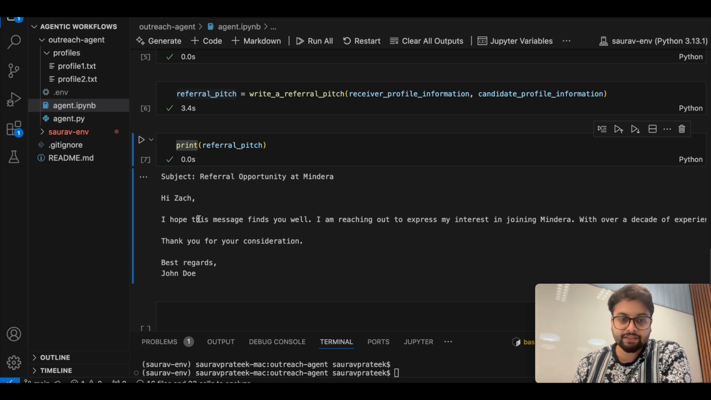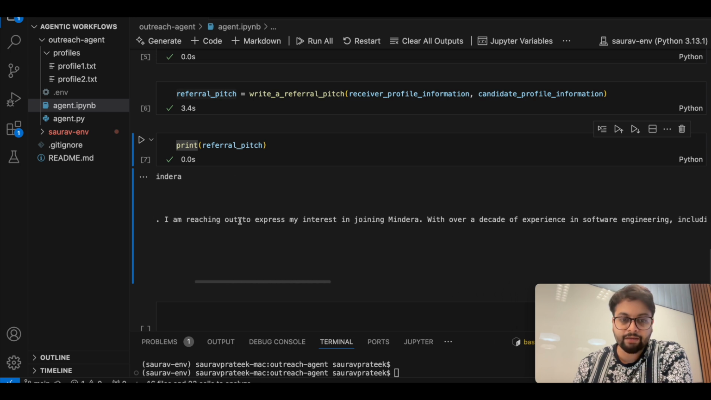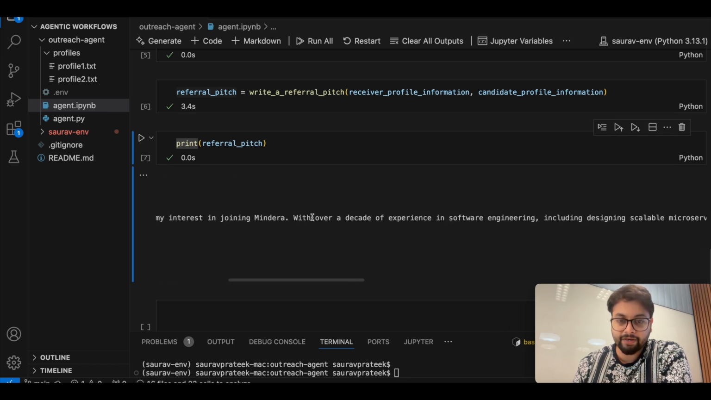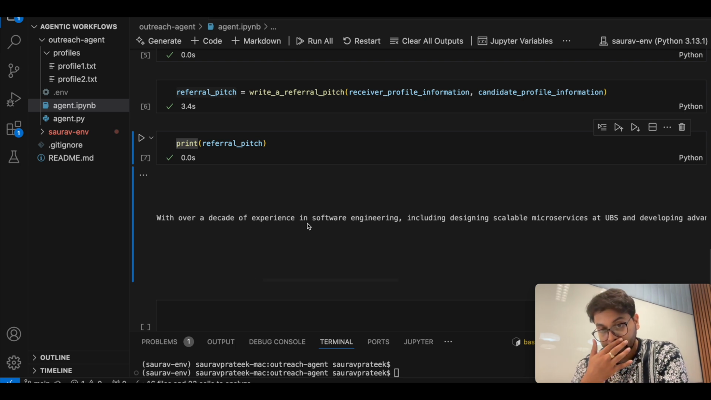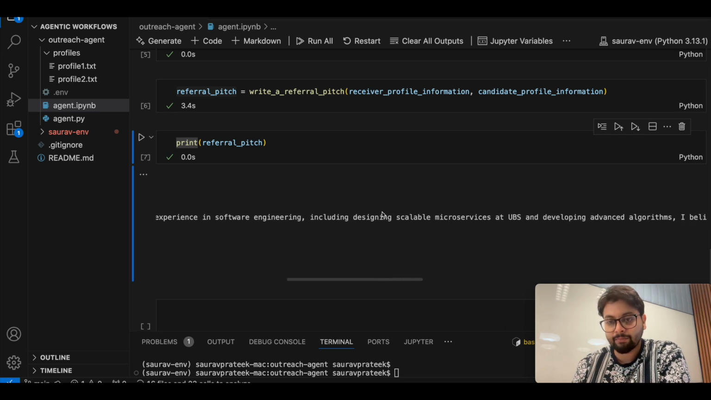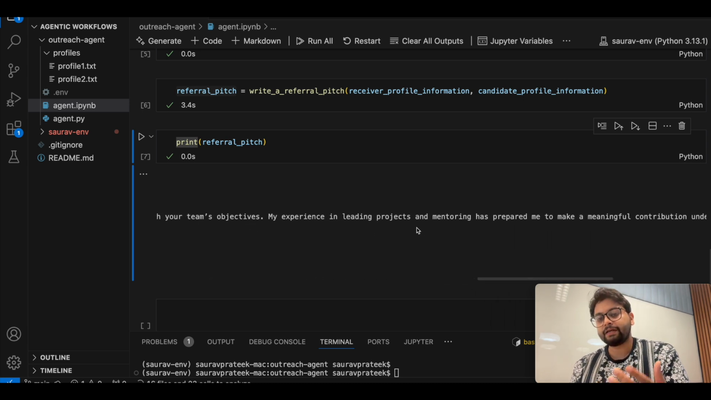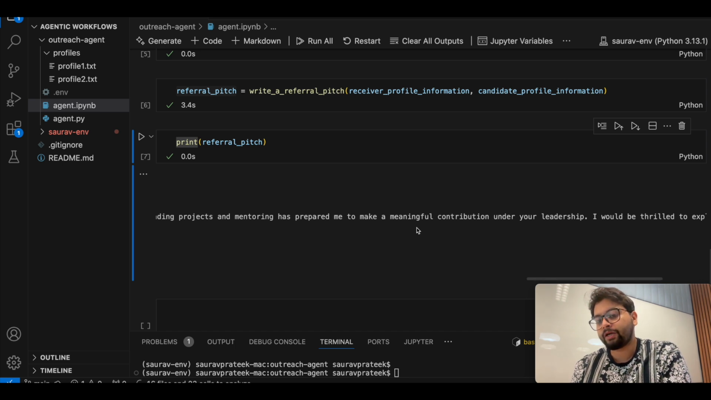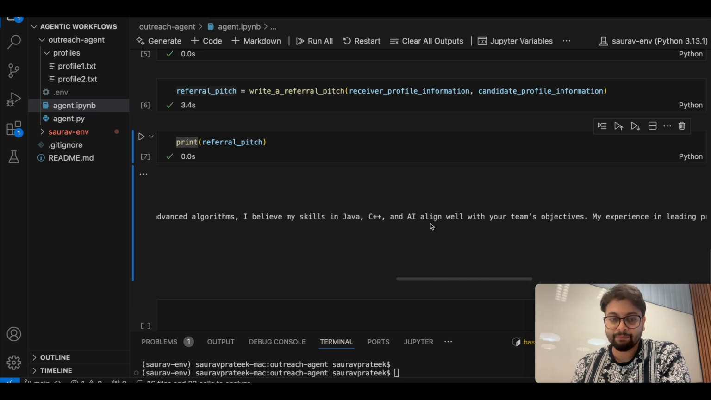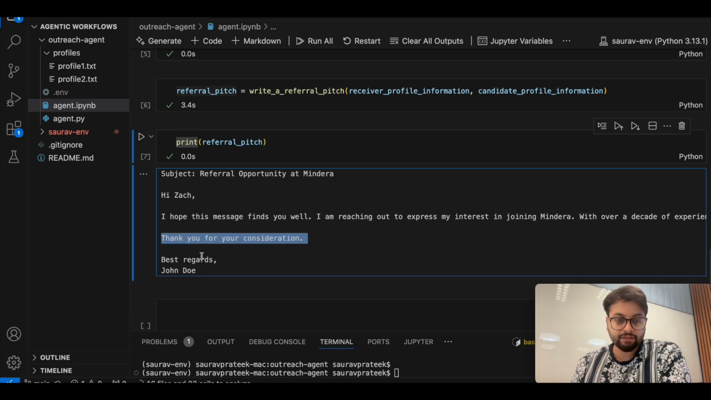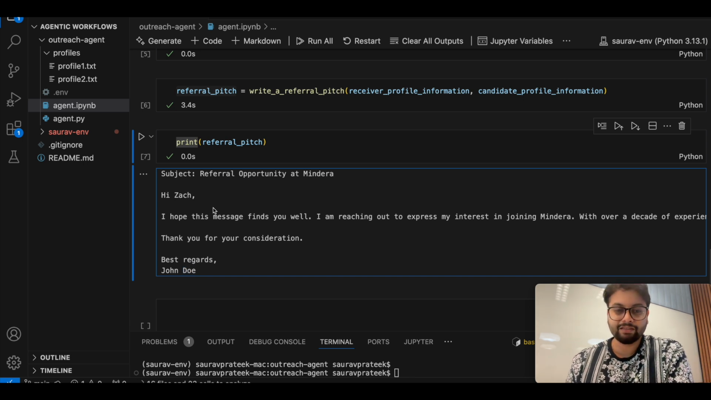That is correct. Hi Zach, I hope this message finds you well. I am reaching out to express my interest in joining Mindera. With over a decade of experience in software engineering, including designing scalable microservices at UBS and developing advanced algorithms, I believe my skills in Java, C++, and AI align well with your team's objective. My experience in leading projects and mentoring has prepared me to make a meaningful contribution under your leadership. I would be thrilled to explore potential opportunities at Mindera. Thank you for your consideration. Best regards, John Doe. So this is an okay referral message.